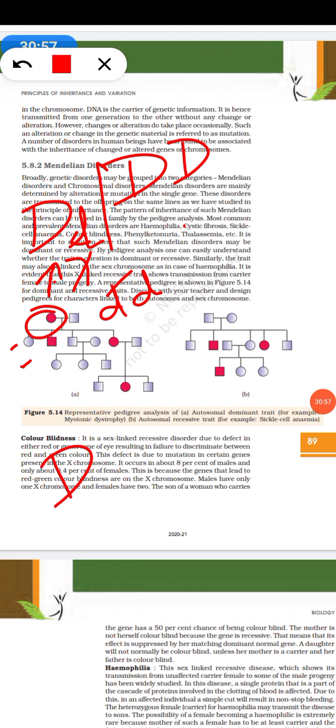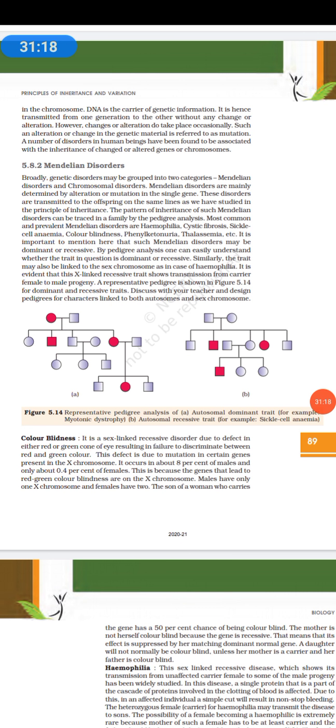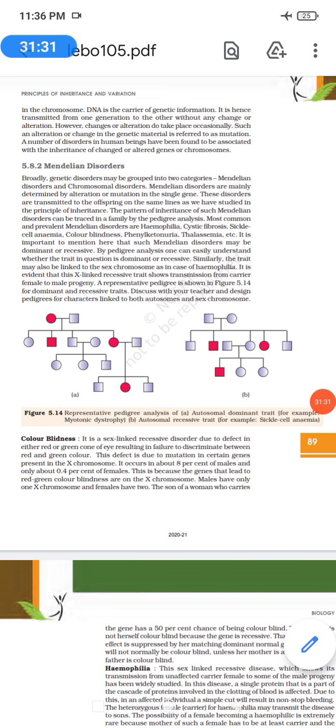Then only, because the father is small d, they can have small d. It is an autosomal trait, not a sex-linked disorder that I am talking about. So I can say the female is heterozygous, and that is why she is able to get children, 50% of them diseased and some of them not having the disease.